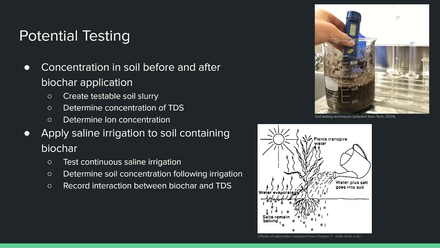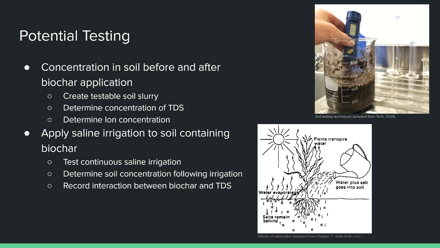So, how would we test biochar's effects? Well, my proposed method would focus on the concentration in soil before and after biochar application. The goal would be to create a testable slurry, determine the concentration of total dissolved solids from that slurry, and then potentially determine the ion concentrations as well.